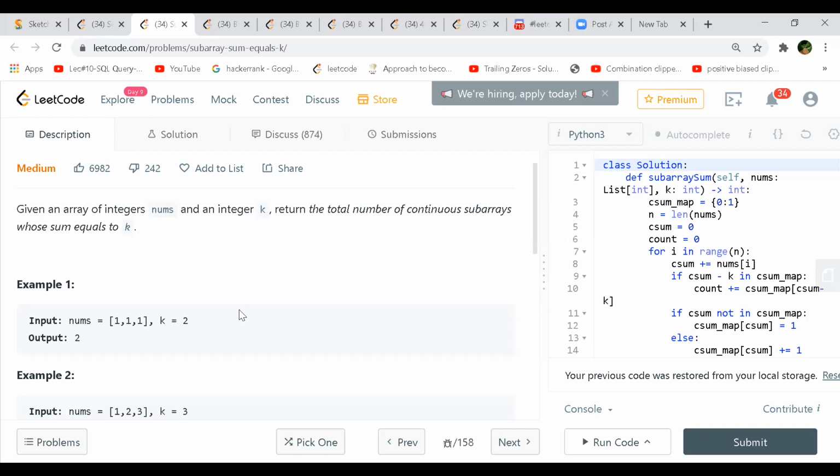And then to find it, just keep on subtracting between those two indexes, correct? True. And if you find the same sum which you have already seen, that means you got a sum which is equal to K, and you can pick that number from the map itself.